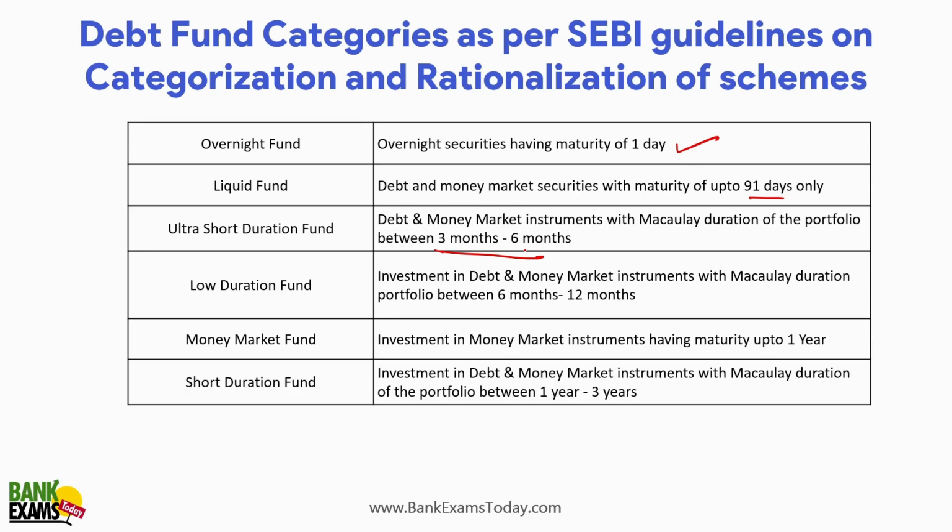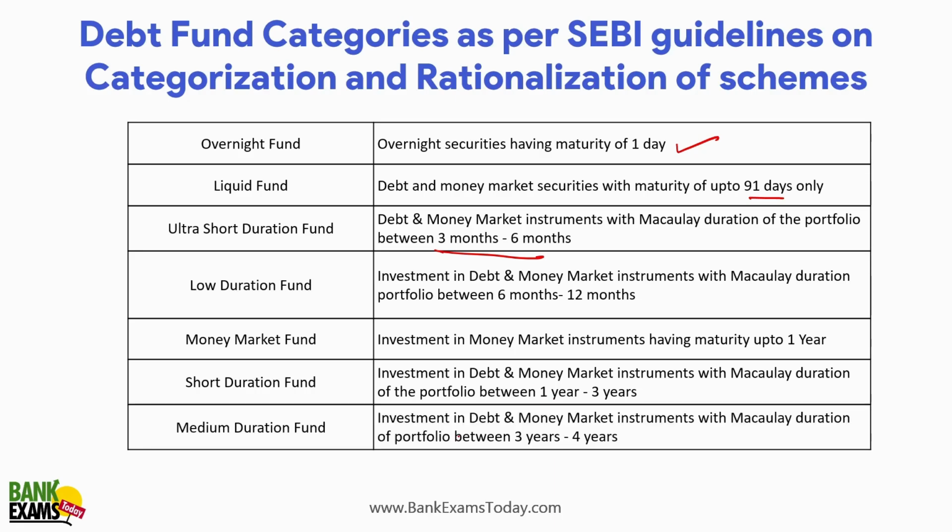The short duration funds invest in debt and money market instruments, and the duration of the portfolio is generally between 1 to 3 years. For medium duration funds, the maturity or duration of the portfolio is between 3 to 4 years.